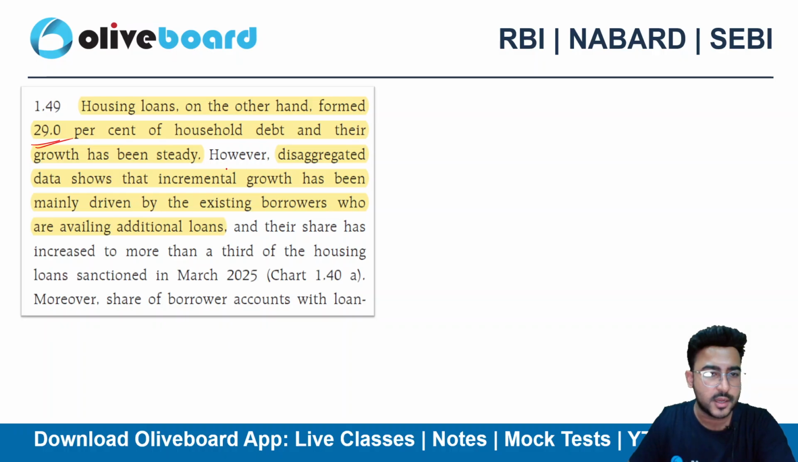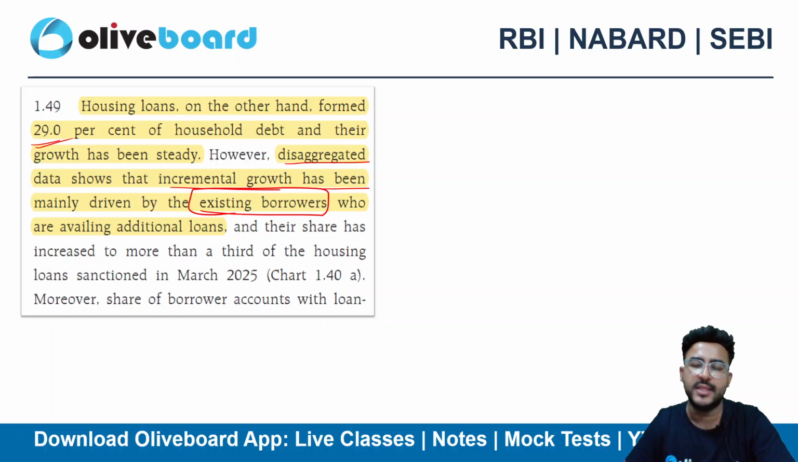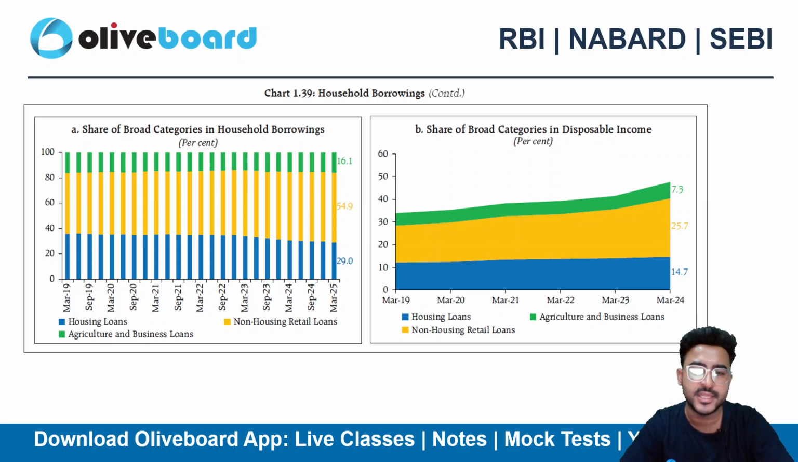So now this shows that disaggregated data shows that the incremental growth has been mainly driven from the existing borrowers. So this particular incremental growth is because of the existing borrowers only. They have taken an additional loan facility, right?